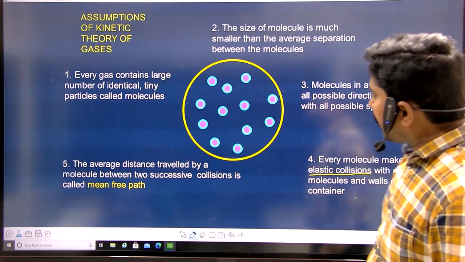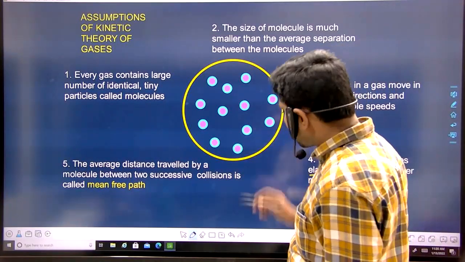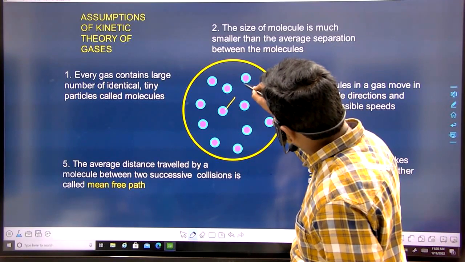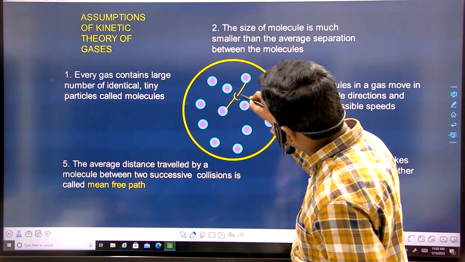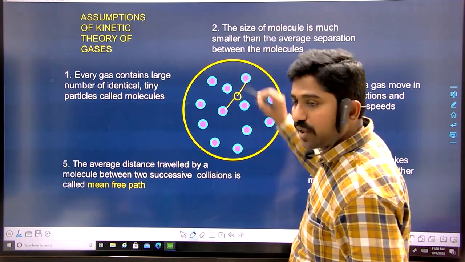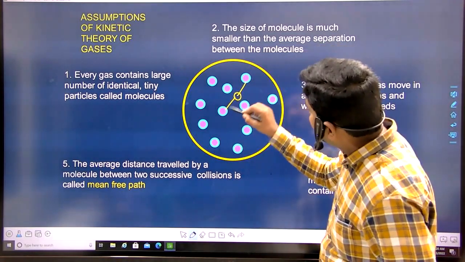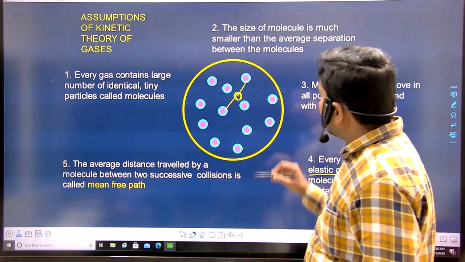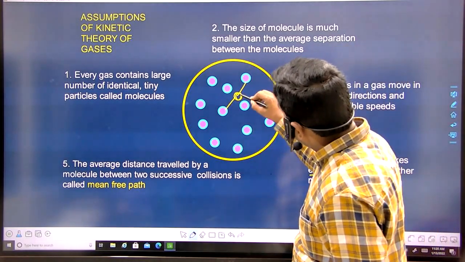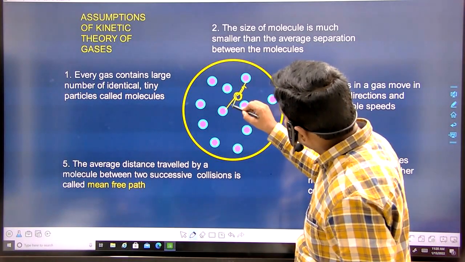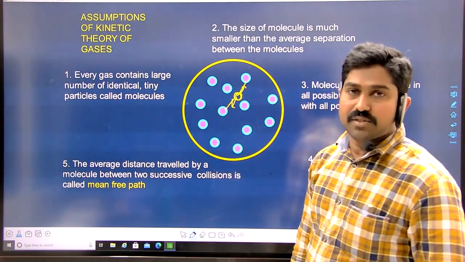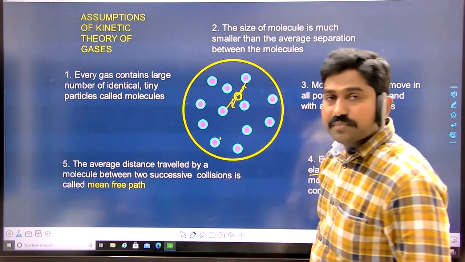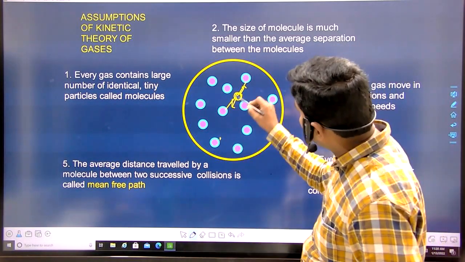And whenever one molecule is moving from this point to this point, this molecule may come like this. For example, I consider here both the molecules are collided. When both the molecules are collided here, after collision, this molecule will go in the other direction, and this molecule may go in this particular direction. After that, it may collide with another molecule here. These two molecules may collide.